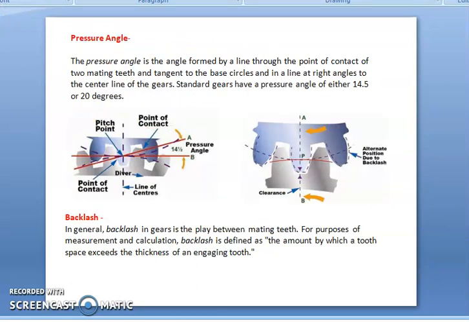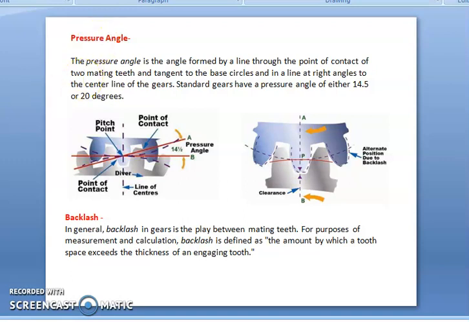Then another term is the pressure angle. It is the angle formed by a line passing through the point of contact of the two mating teeth, that is B in the diagram, and the tangent to the base circles, that is the line which is passing as the tangent to the pitch circle of the mating gear, and in a line at right angles to the central line of the gears. So the standard gears have a pressure angle of either 14.5 or 20 degrees.